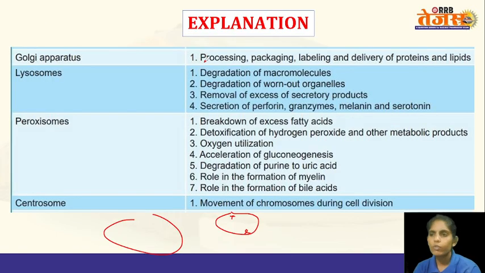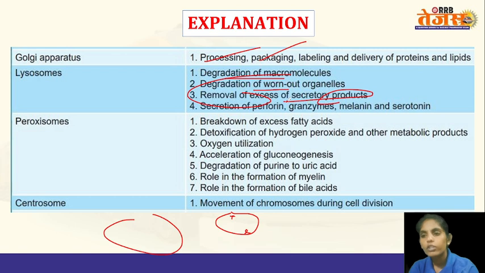The Golgi apparatus, we know, is involved in the processing, packaging, and modifying of proteins, enzymes and lipids. Lysosomes are known as the suicidal bags because they will degrade the macromolecules or the worn out organelles. If the cell doesn't need an organelle, the lysosomes will degrade it. They will also remove the excess secretory products, such as granzymes, melanin and serotonin, which is also one of their functions.